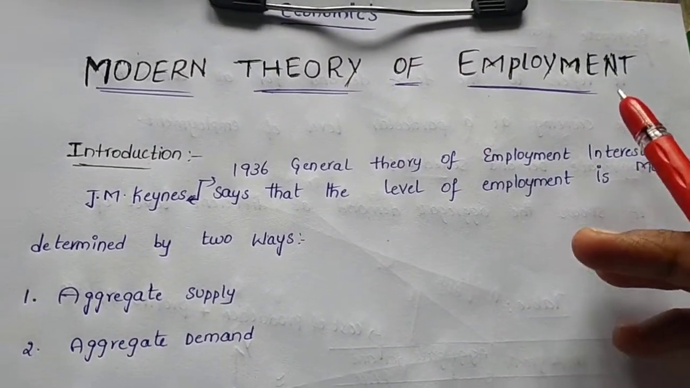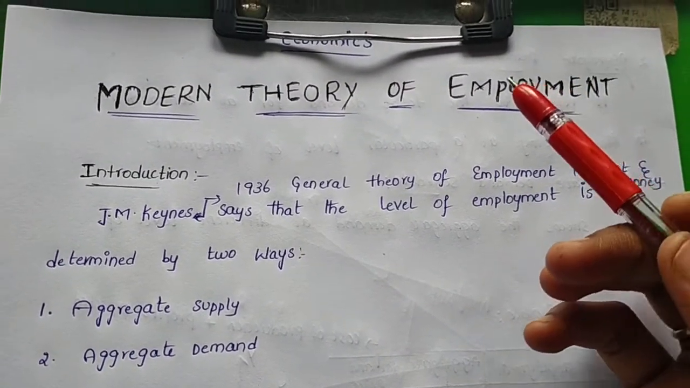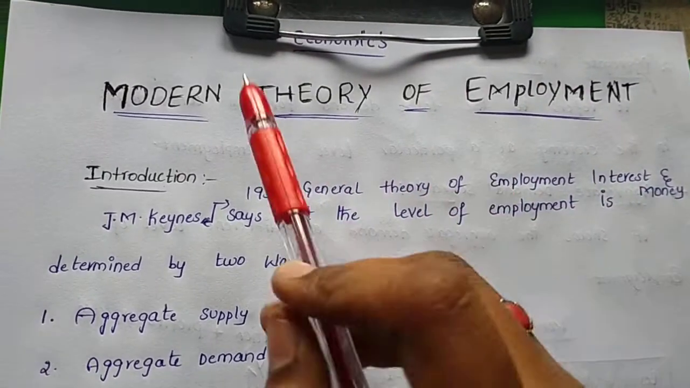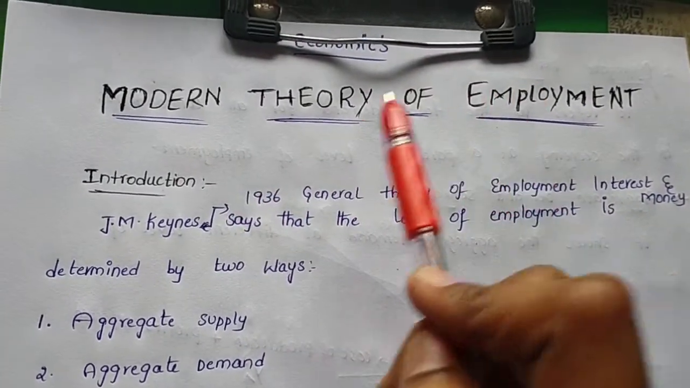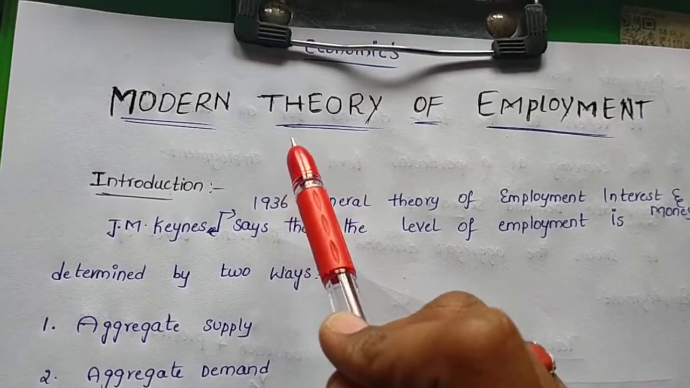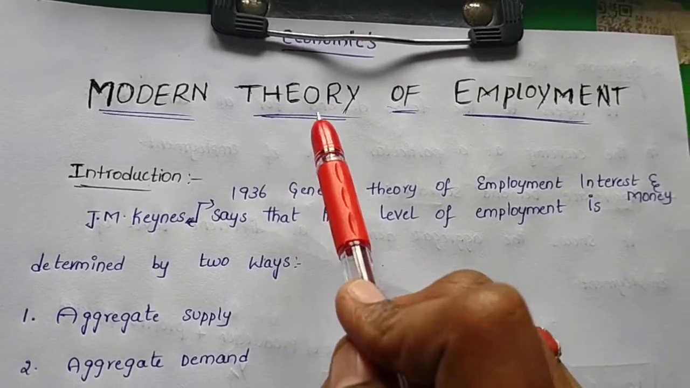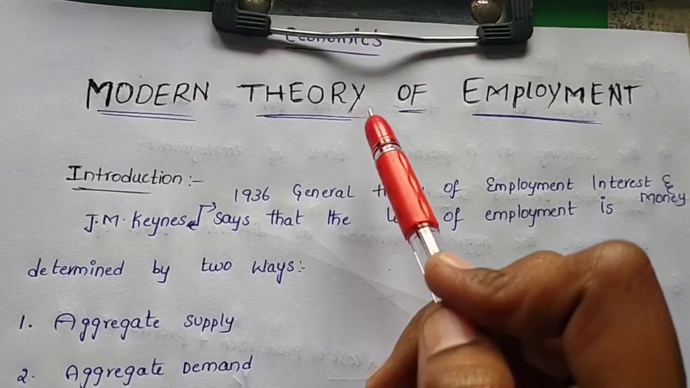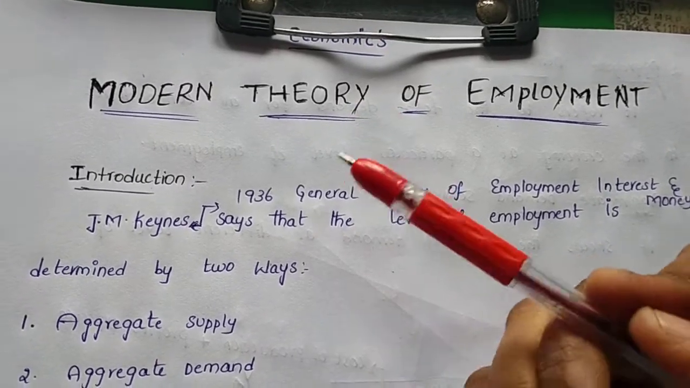This is V Mansareddy. Today I am going to discuss with you the topic: modern theory of employment. Modern theory of employment is also known as the Keynesian theory of employment. Who introduced this theory? What is meant by the modern theory of employment? We want to discuss that.